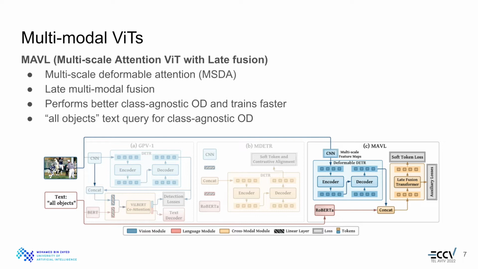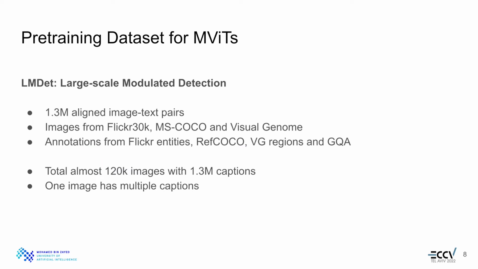To this end, we propose multi-scale attention ViT with late fusion, MAVL, using multi-scale spatial context, deformable attention, and multimodal fusion. Our model shows faster convergence and competitive performance against MDETR. Similar to MDETR, our model trains on the LMDet dataset, which contains 1.3 million aligned image text pairs.